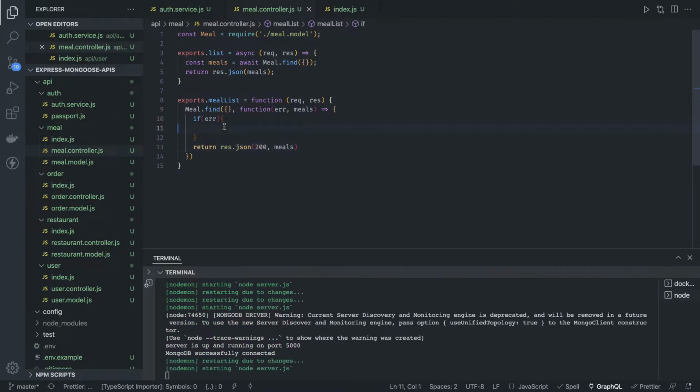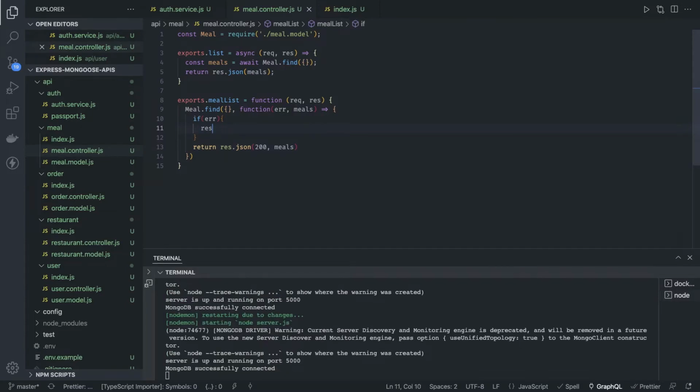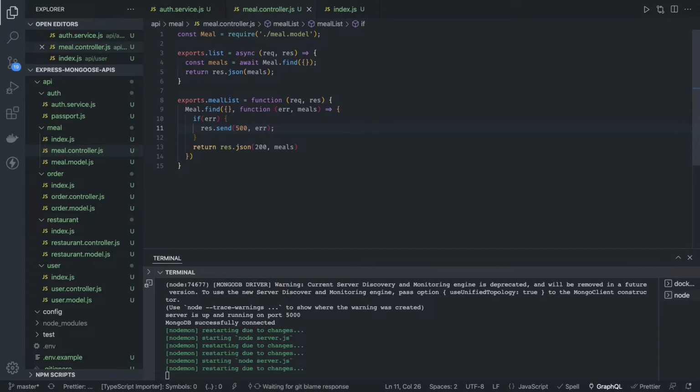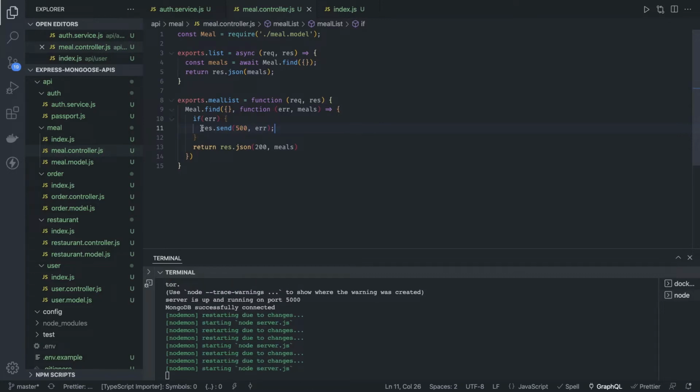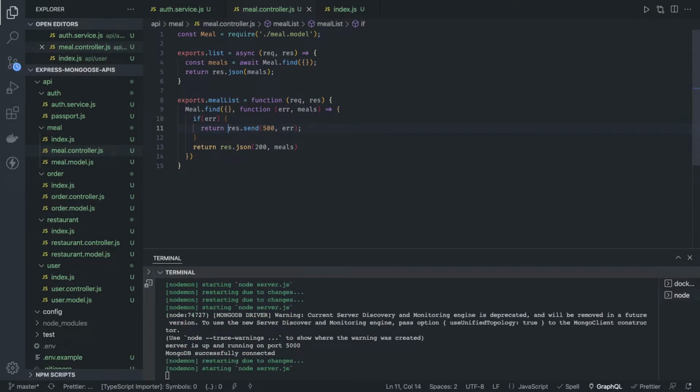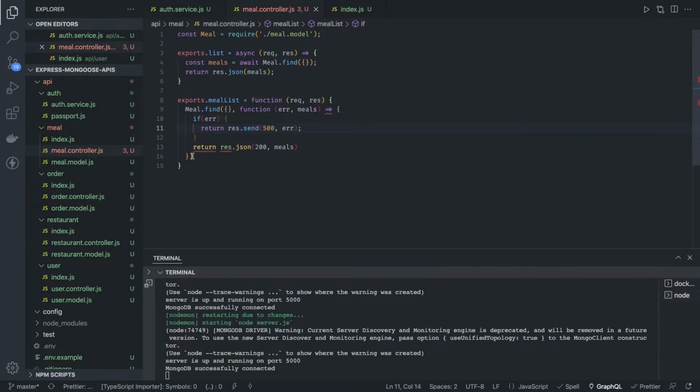If there is an error, then we can simply say response.send 500 with the error which we have received. That's it. Or response.status 500 .send error. There are many ways you can do this. Response.json. Okay, we are using functions and arrow functions together.